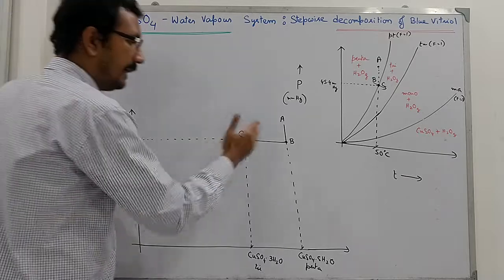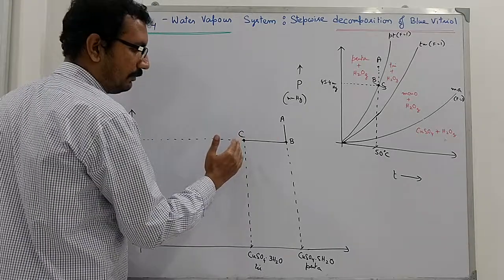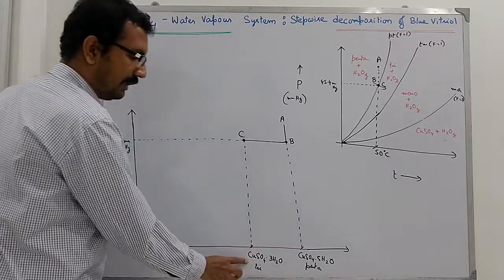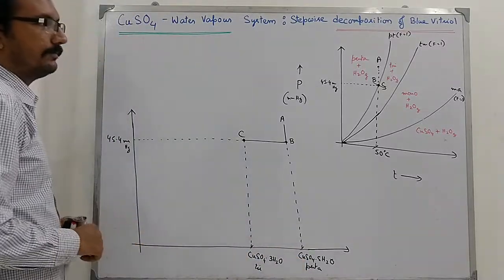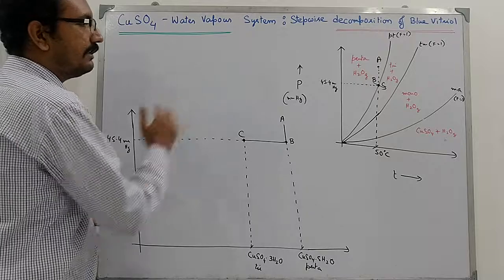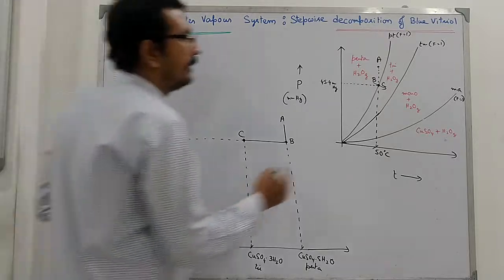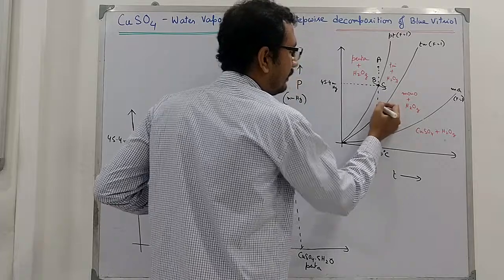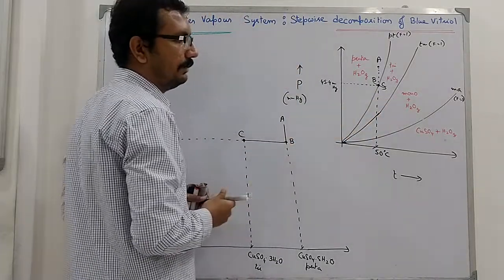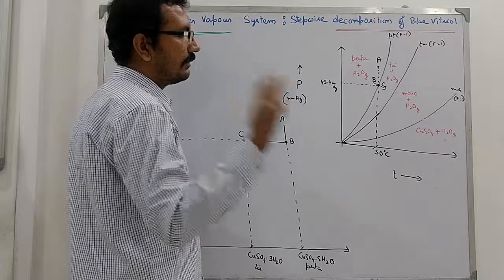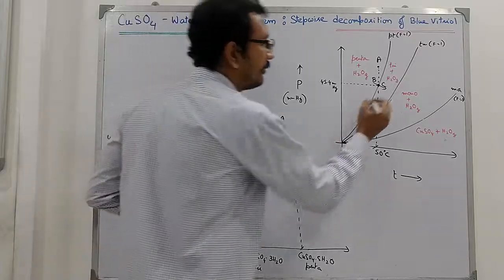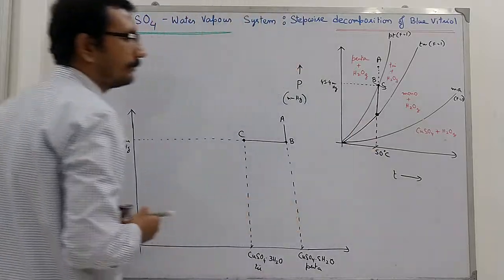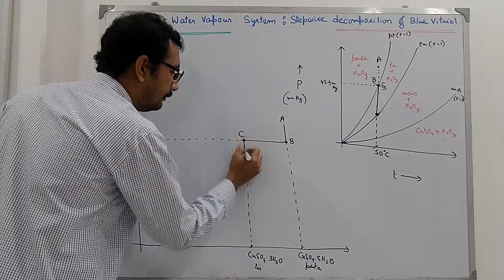So at the end, all the pentahydrate crystals get converted into trihydrate crystals. Now when this point is reached, what will happen? The pressure will start falling again since there is no further supply of water vapor. So pressure will fall up to this point.